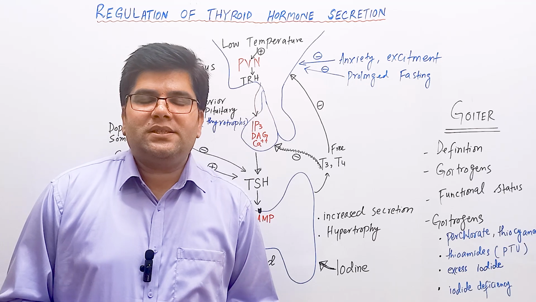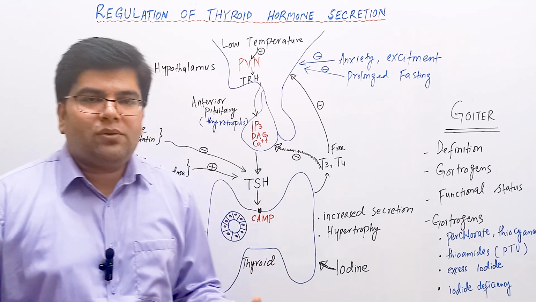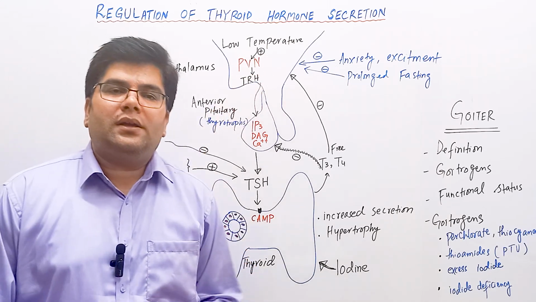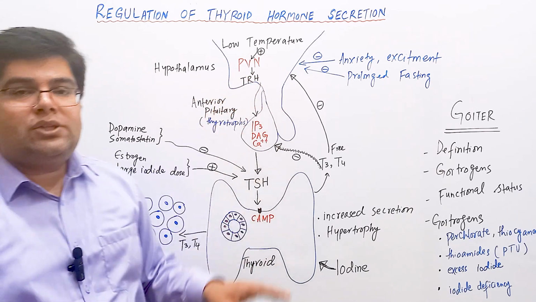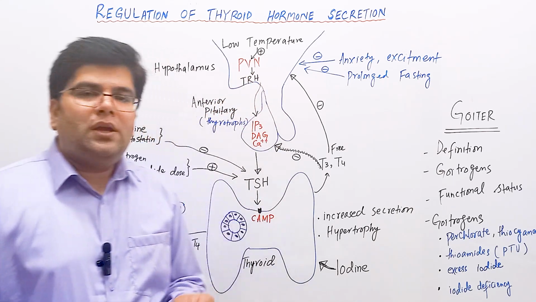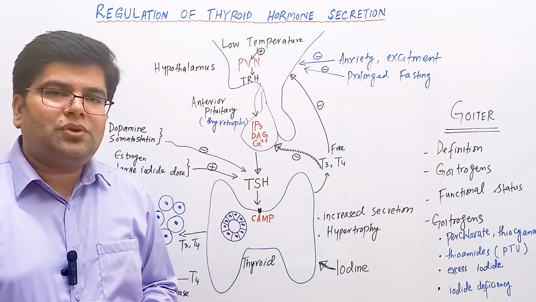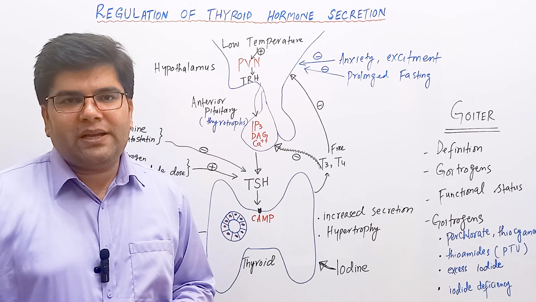So just to summarize the regulation of thyroid hormone synthesis, this is feedback regulation between the hypothalamus, anterior pituitary and thyroid gland. The paraventricular nucleus of the hypothalamus releases TRH, which is a tripeptide hormone. It has its receptors on the thyrotrophs of the anterior pituitary, which are stimulated by the phospholipid second messenger mechanism.